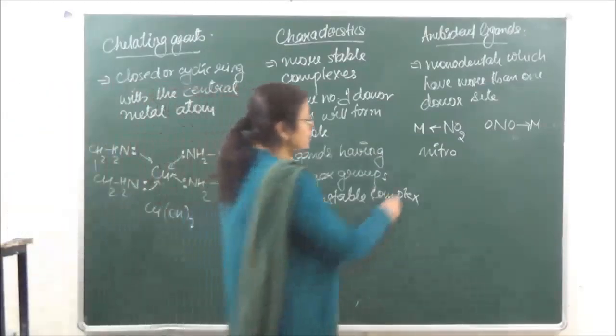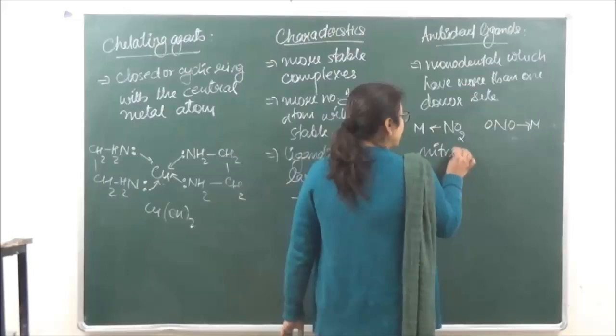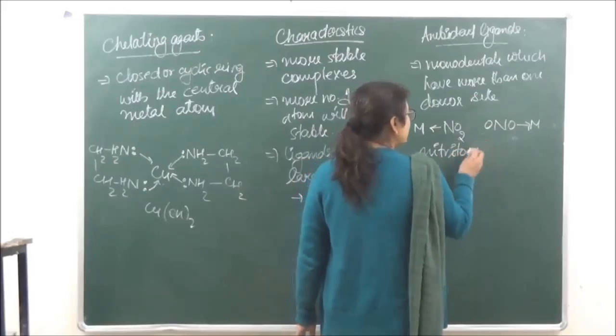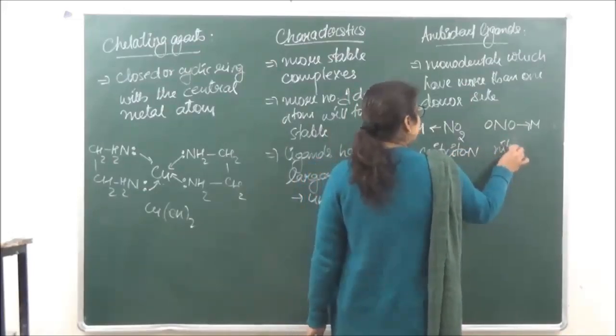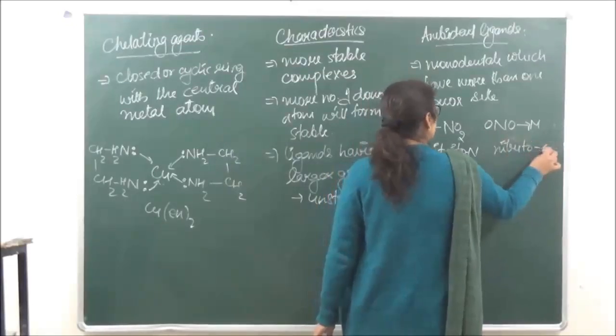First it was known as nitro, now it is known as nitrito N, and this is known as nitrito O.